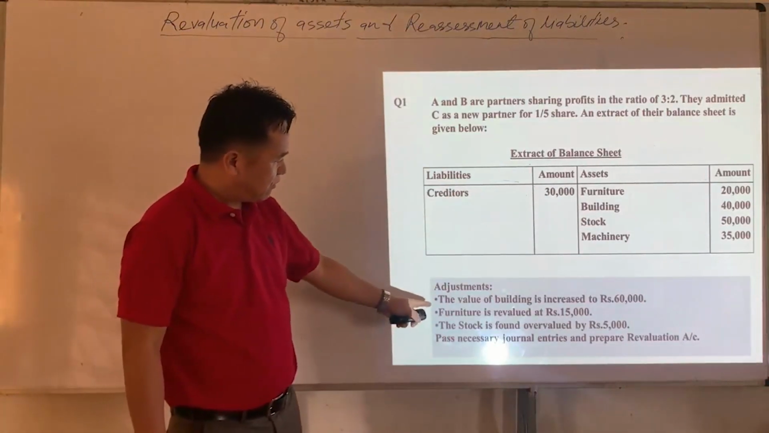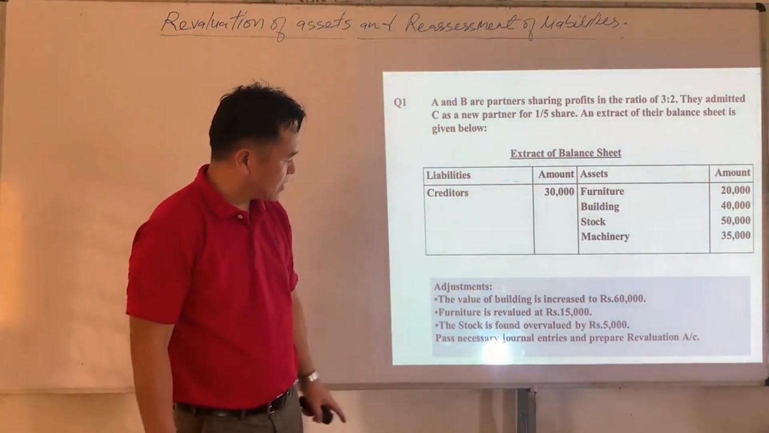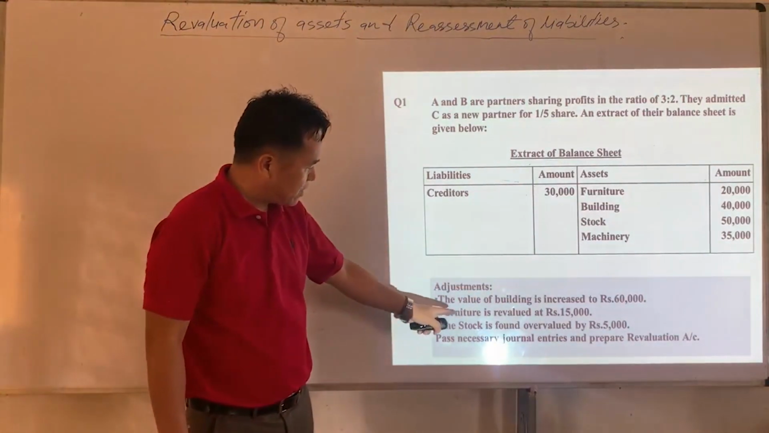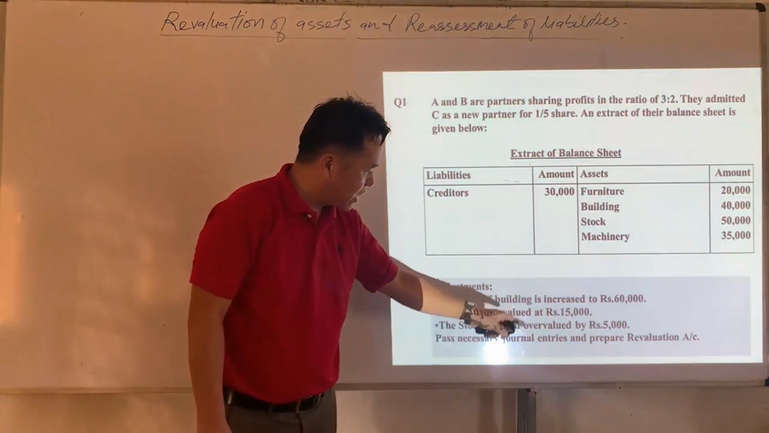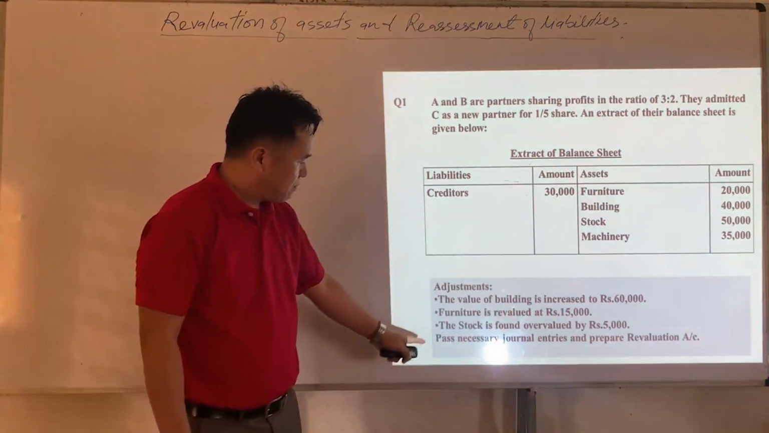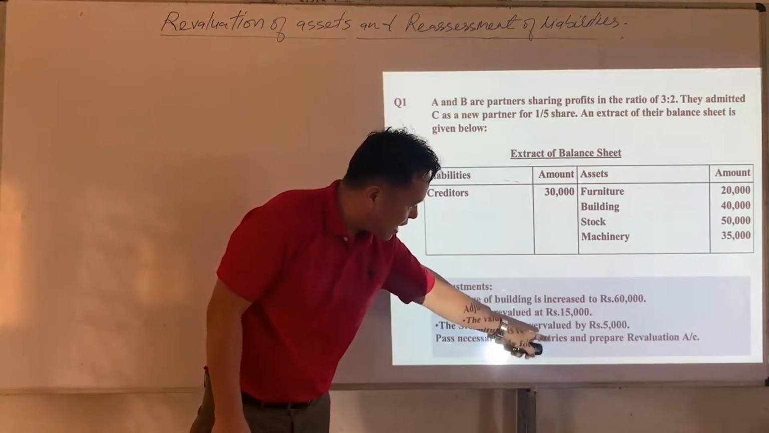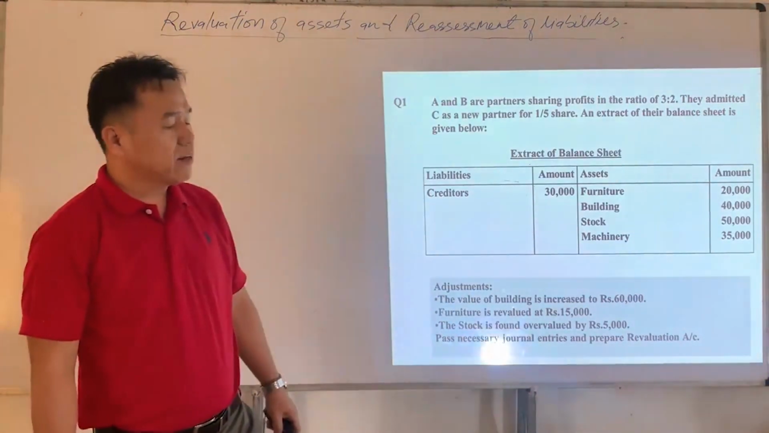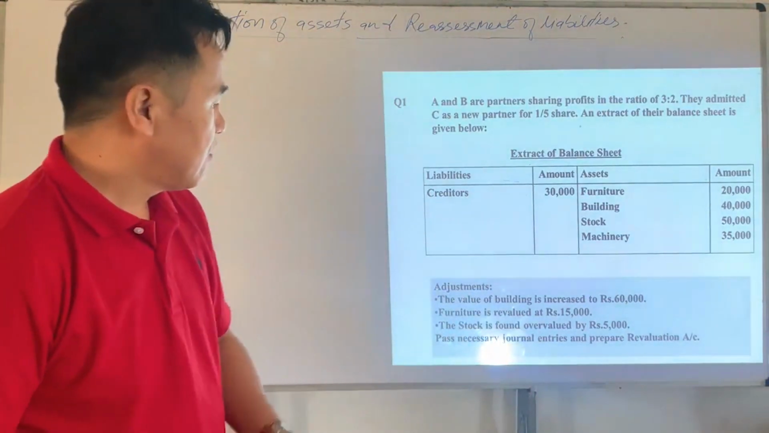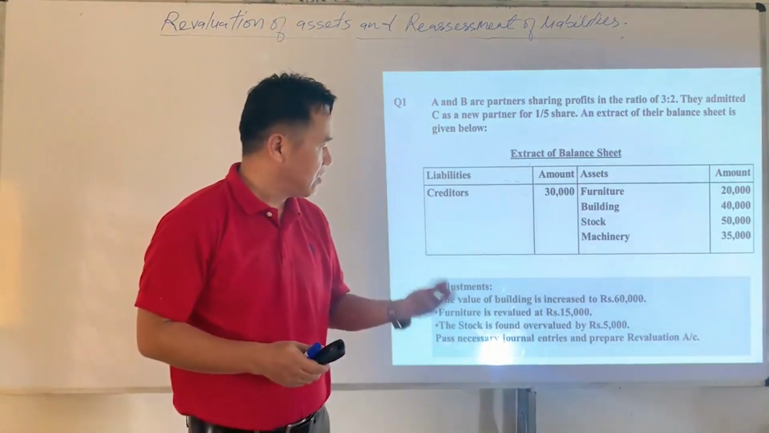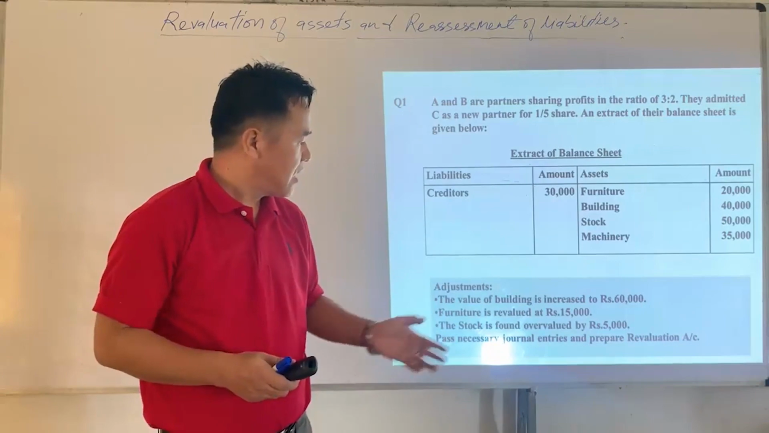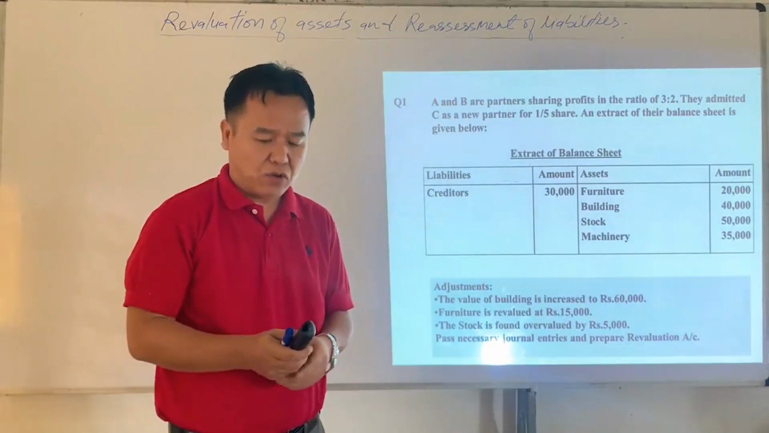Adjustments. The value of building is increased to rupees 60,000. Furniture is revalued at rupees 15,000. The stock is found overvalued by 5,000. Pass necessary journal entries and prepare revaluation account. So here we have to pass necessary journal entries on account of revaluation of assets and liabilities, and we have to prepare the revaluation account also.